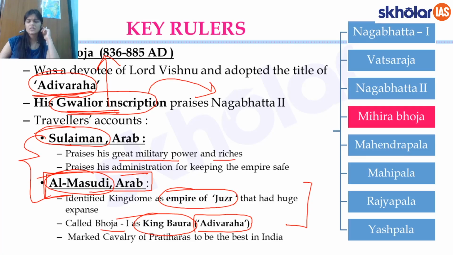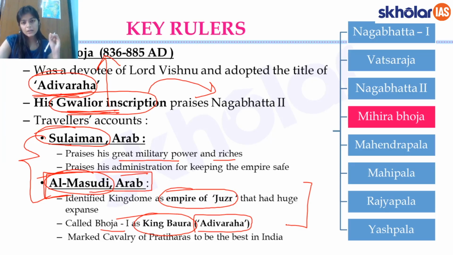These kinds of questions could be asked because again and again I have repeated that terms, specifically the kind of terms which are being used in history, are a favorite with UPSC. So try to remember the titles of the kings, the specific terms of the officials, and certain other terms which were used in those times. These are a favorite with UPSC and they could be asked.